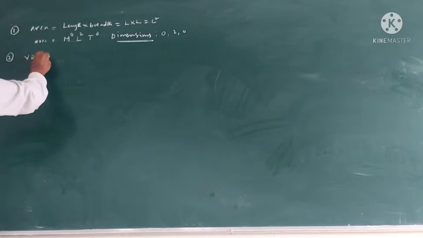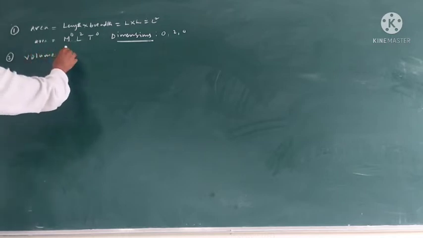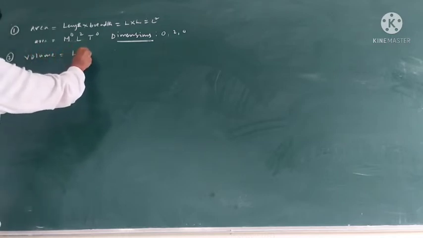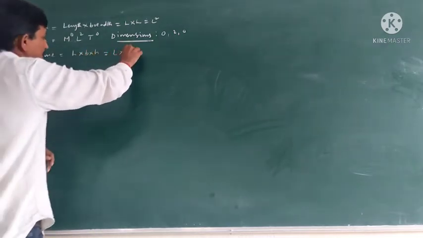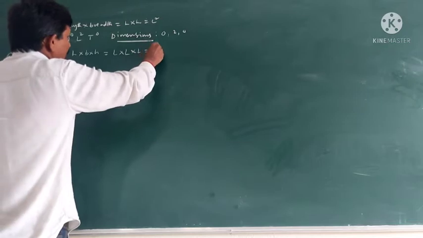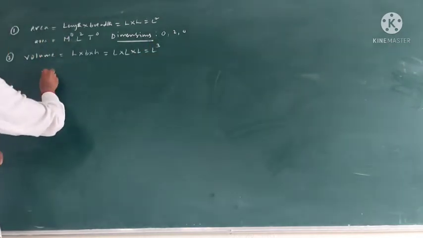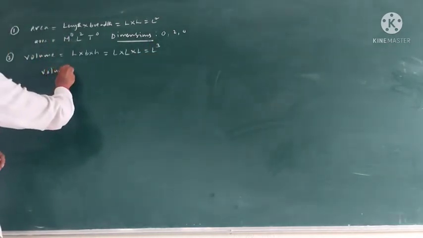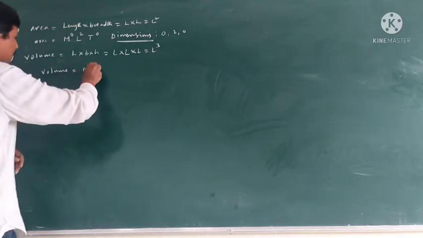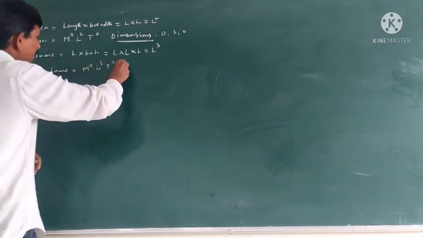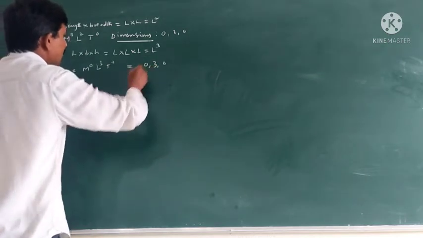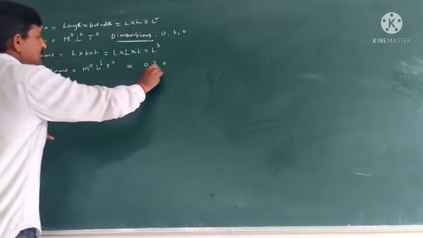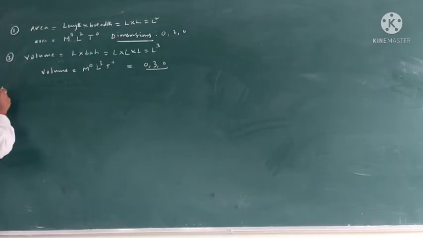Then volume is equal to length into breadth into height. So this is L into L into L, that is L cube. What is the dimension formula of volume? Volume is M to the power 0, L cube, T to the power 0. What are the dimensions of volume? 0, 3, 0.